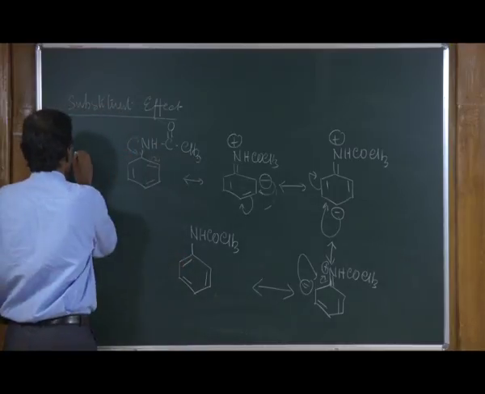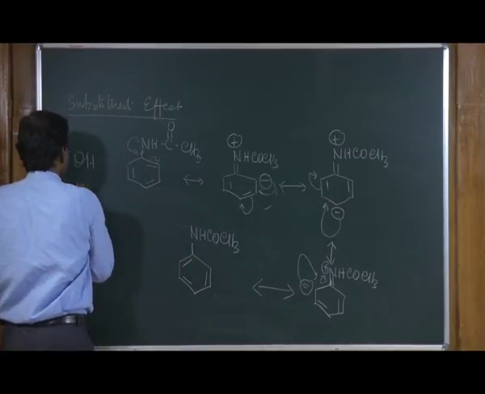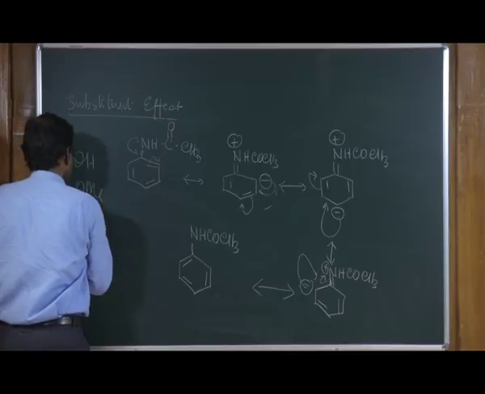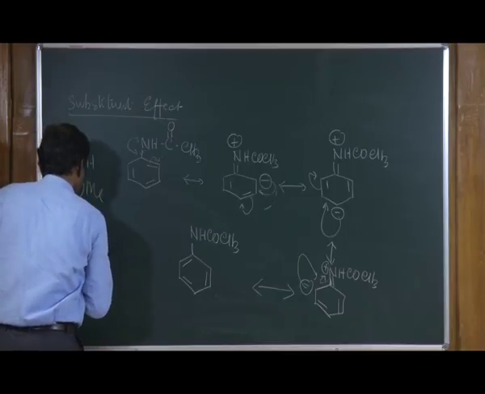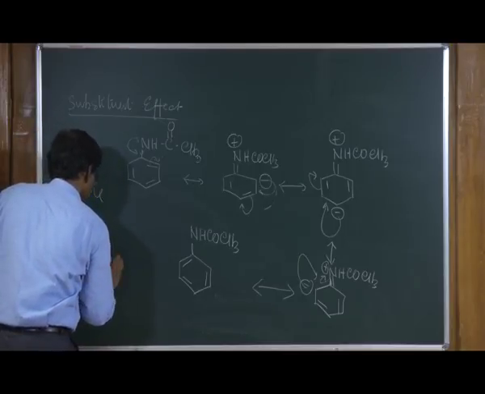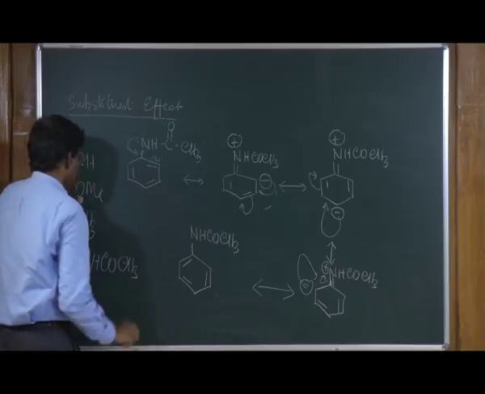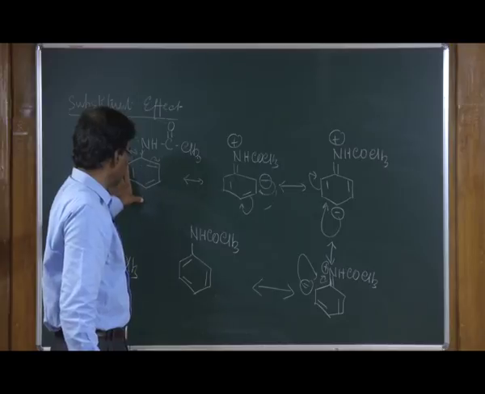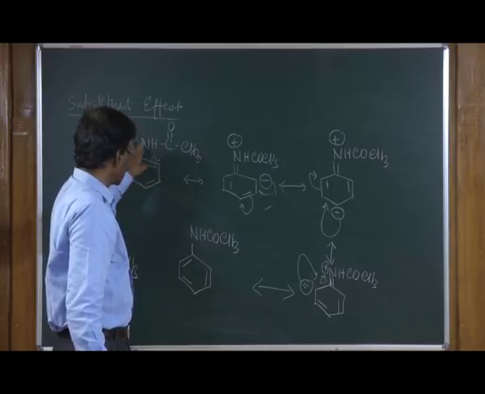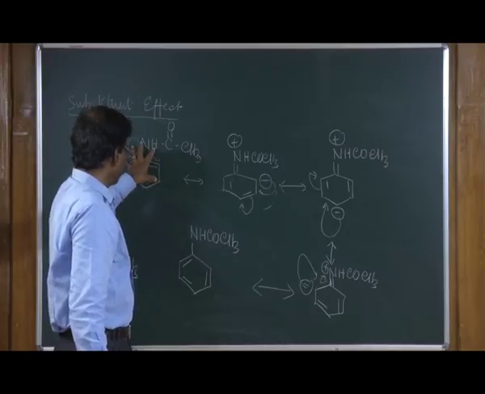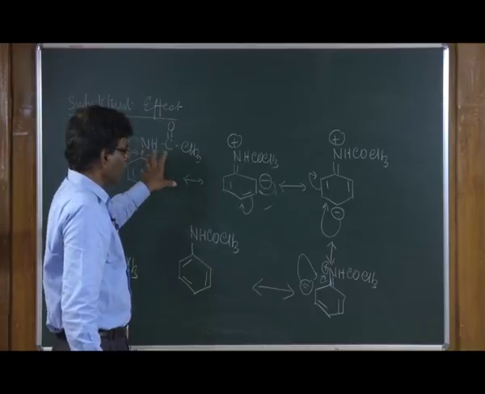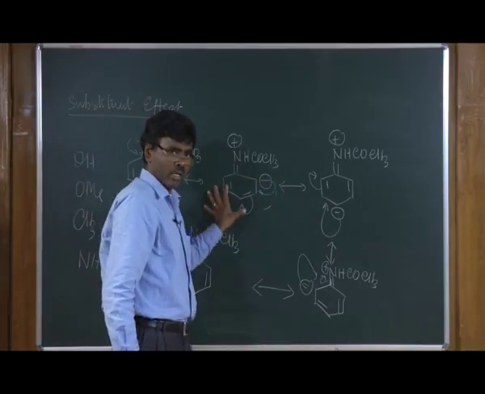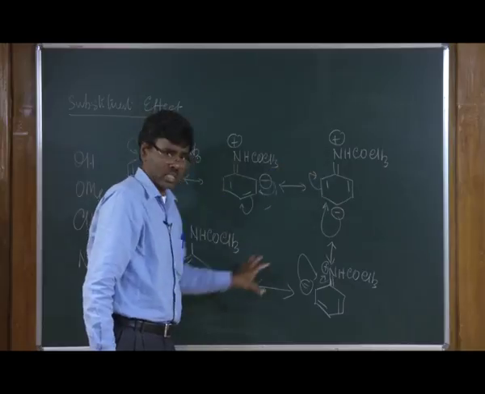So, this is called ortho and para directing group. Whether you have OH group or methoxy group or alkyl group or amide, for example, these are called ortho and para directing groups, because as you can see here, this is the structure, the amide is the hybrid of the following resonance structures.